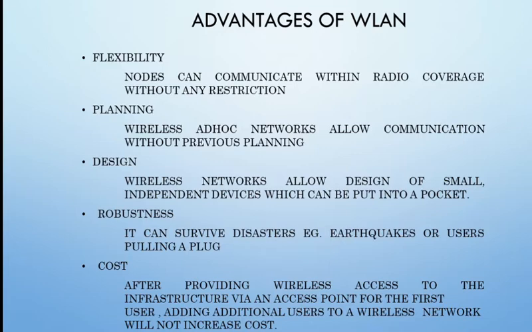Then there is a reduction in cost, because you are replacing all the cables. After providing wireless access to the infrastructure via an access point for the first user, all the users can be added thereafter without any increase in the cost. That is, the amount spent for one user will be equal to the amount spent for 1,000 users. If a wireless modem is providing access to one user, the cost will be the same when you are providing access to 1,000 users also. That is the main thing.